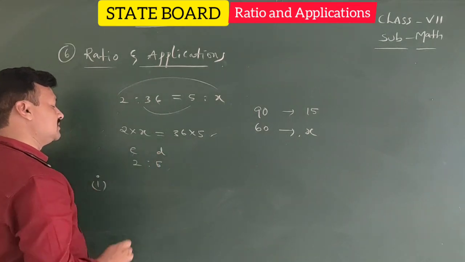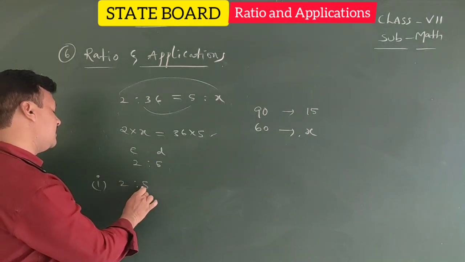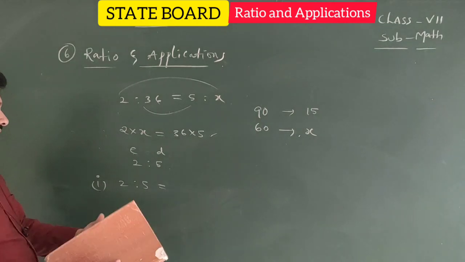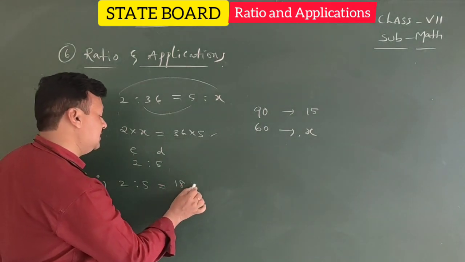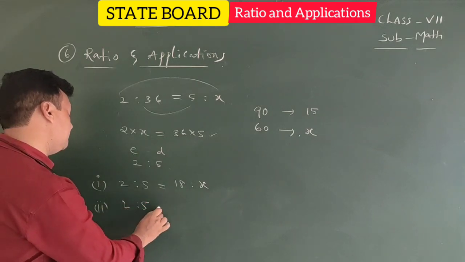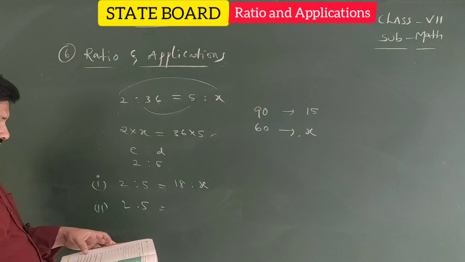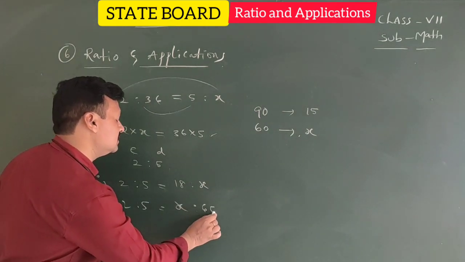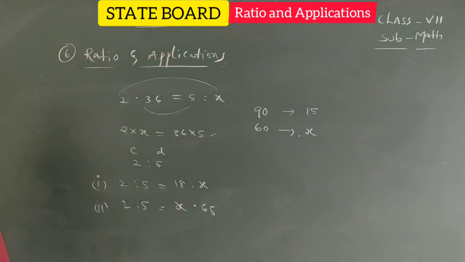Here 2:5 equals, for the first problem they asked 18 engineers, the number of doctors they are asking, 18 is to x. Second problem 2:5, same. Now 65 doctors, number of engineers, so x is to 65. Like this they asked with the help of product of means and product of extremes in a proportional problem. By using proportion we can solve this problem.